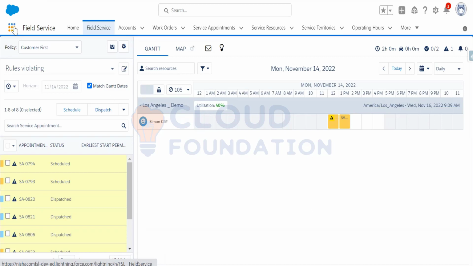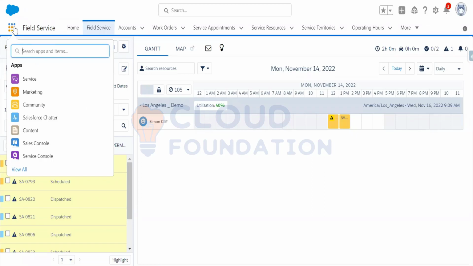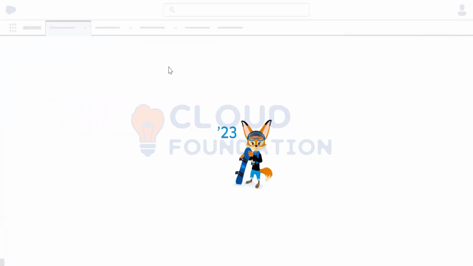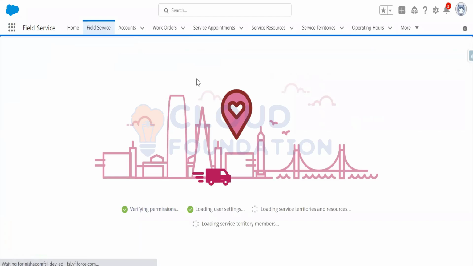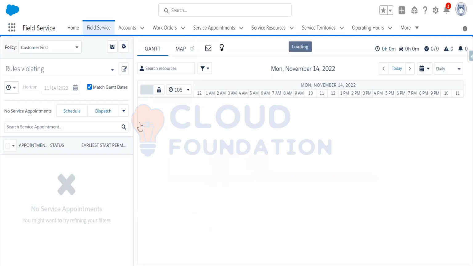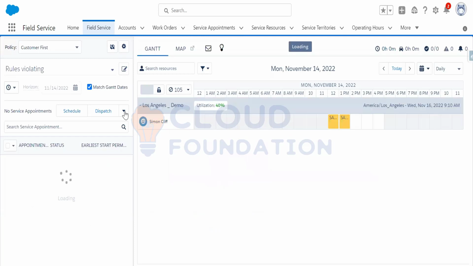First you need to go to the field service settings from the dispatcher, from the guided setup, and set it up. If I refresh this page, I am able to see the optimize flag for a specific service appointment. For that you need to enable the optimization options from the guided setup. If I go here, I am able to see the optimize job.